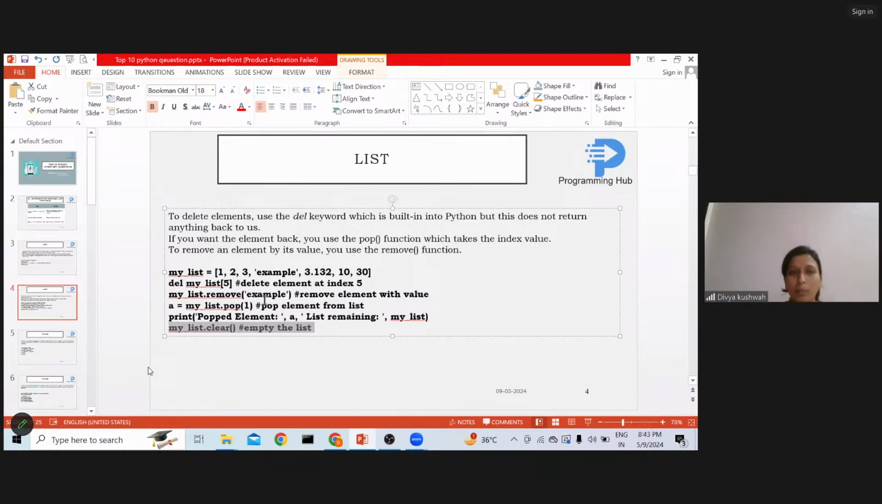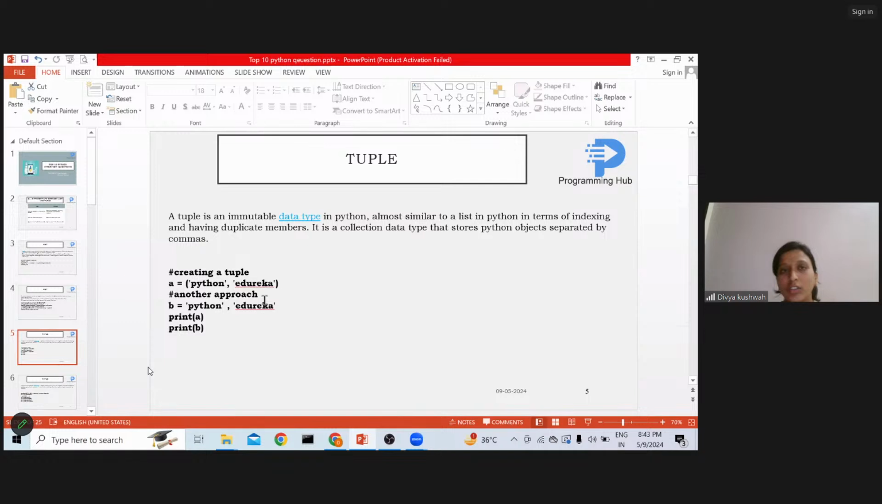What is a tuple? A tuple is an immutable data type, which is similar to a list, and much faster than the list. How can we create a tuple? We can create a tuple with round brackets, and everything should be separated by commas. So here, Python and Edureka are the two data items which I am storing in a tuple. There is also one way by not specifying the round brackets. By default, it would create a tuple only.